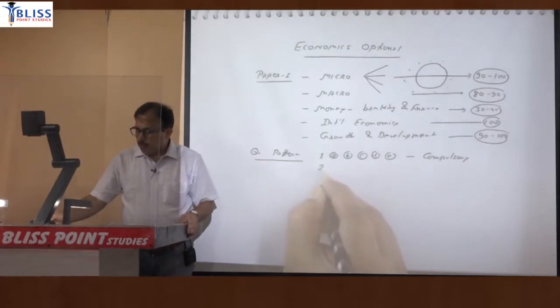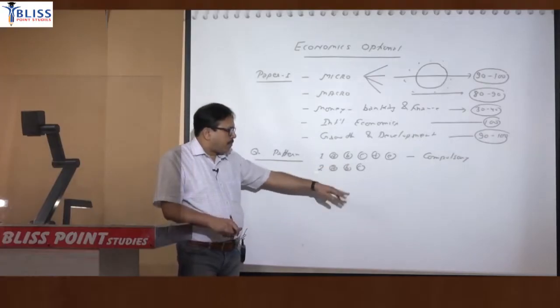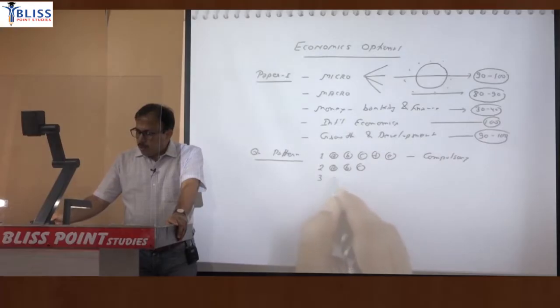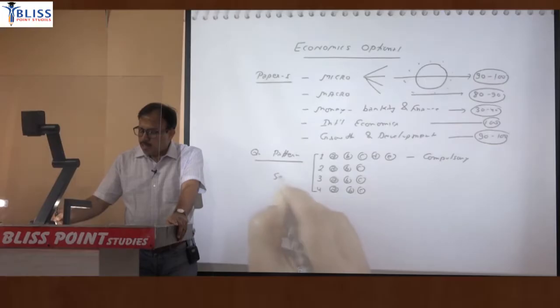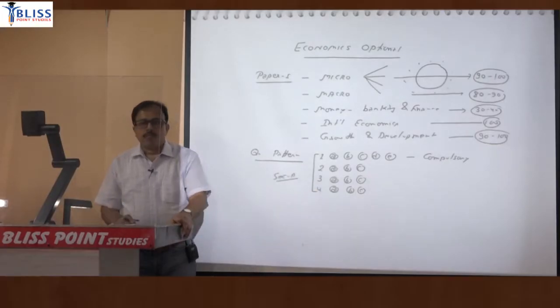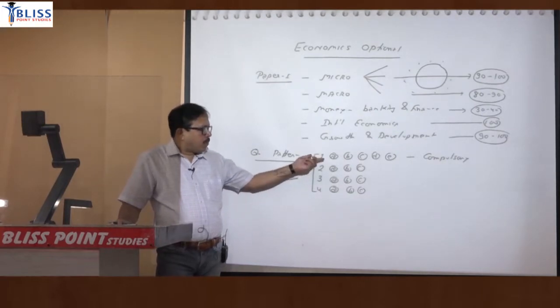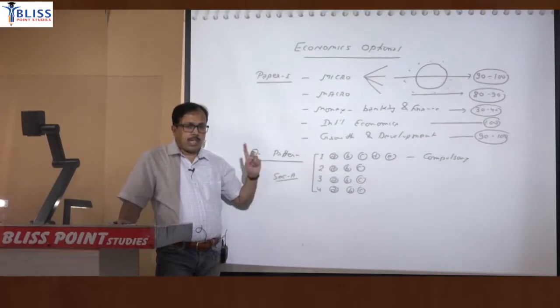Then question number 2 will have 3 parts, generally with weightage of 20 plus 15 plus 15, approximately. Question number 3 will also have 3 parts, A, B and C. Question number 4 as well, 3 parts, A, B and C. So the first 4 questions are section A. You have to attempt the compulsory question, and at least one question out of these three.